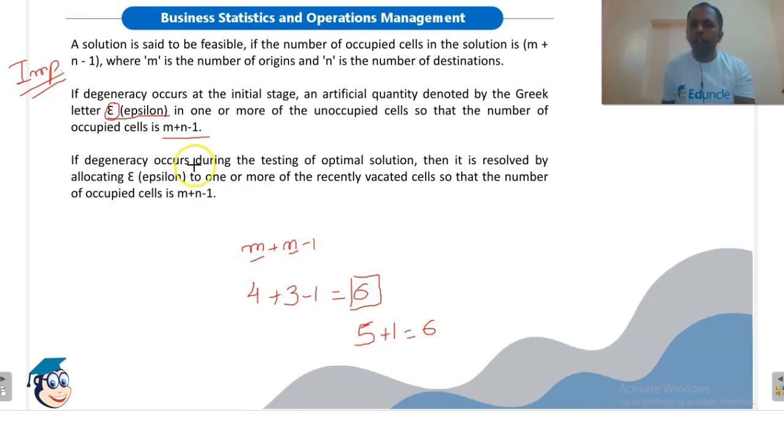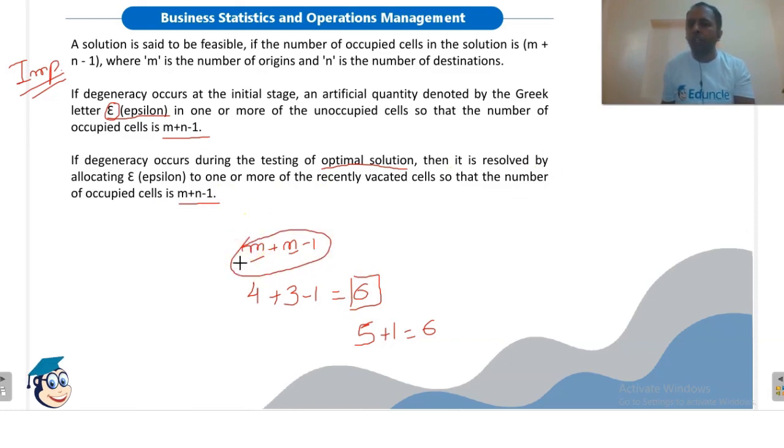Now, degeneracy may also occur at the final solution or the optimal solution stage. Then it is resolved by allocating epsilon to one or more of the recently vacated cells so that the number of occupied cells is m plus n minus 1. So in the initial solution stage, there is no degeneracy. The number of allocations is exactly equal to m plus n minus 1.